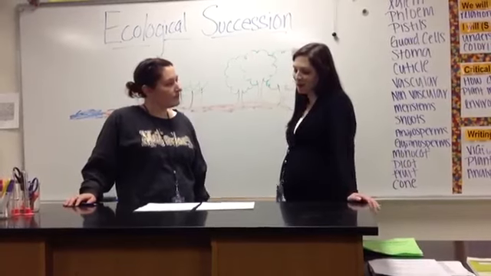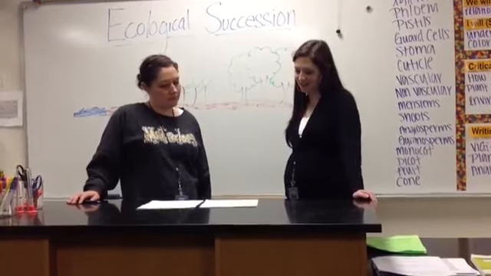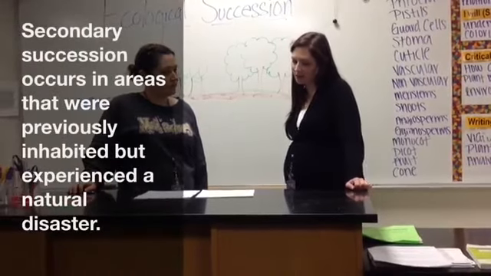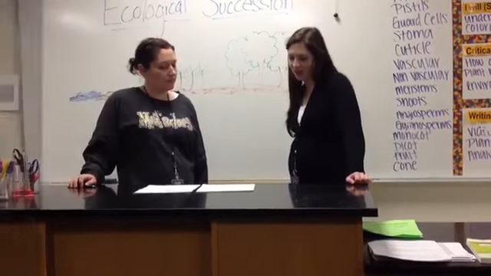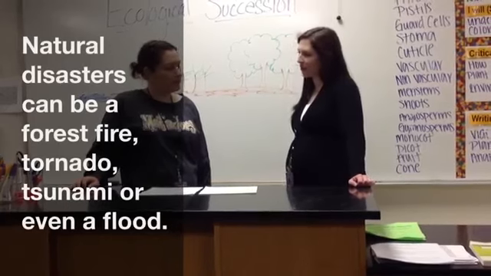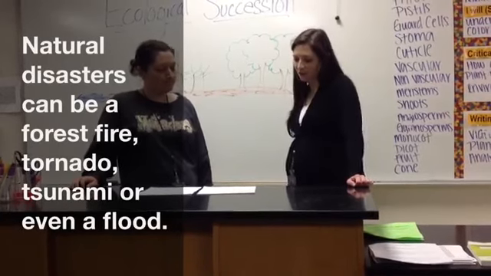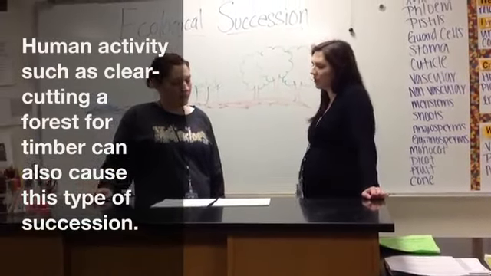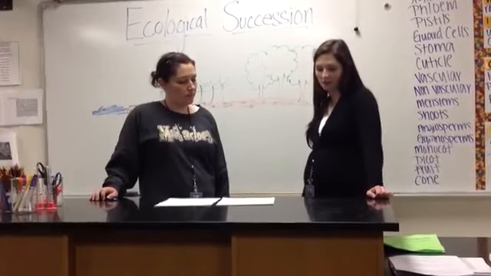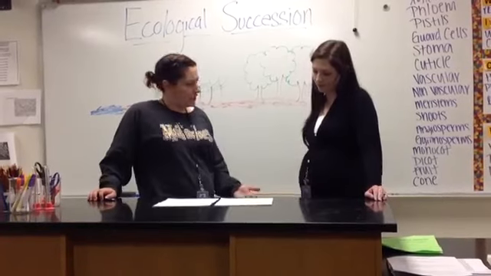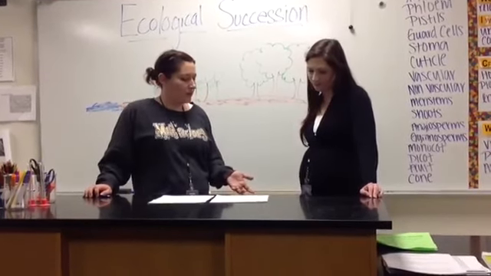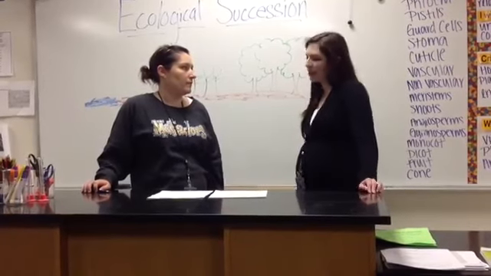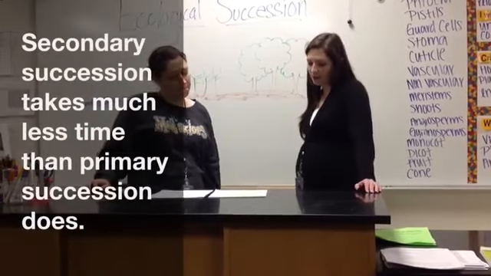Correct. The other type of succession is called secondary succession. Secondary succession occurs in areas that were previously inhabited but experienced a natural disaster. Natural disasters can be a forest fire, a tornado, tsunami, or even a flood. Human activities such as clear-cutting of forests for timber can also cause secondary succession. How long does secondary succession take? I don't think it would take as long as primary succession since there was already an ecosystem there. Secondary succession takes much less time than primary succession does.